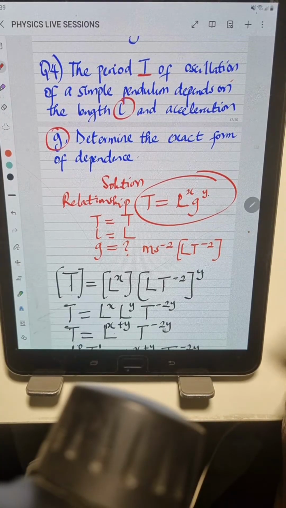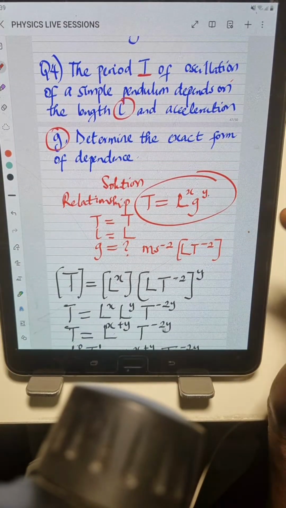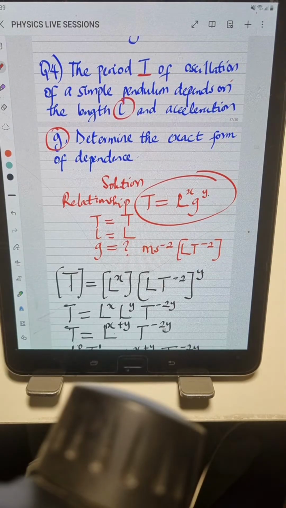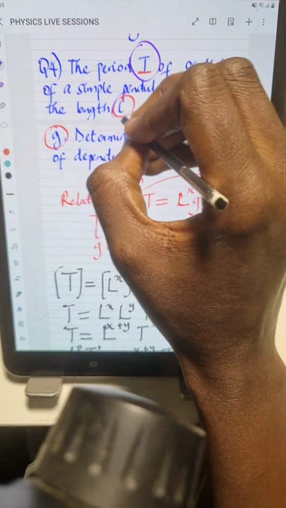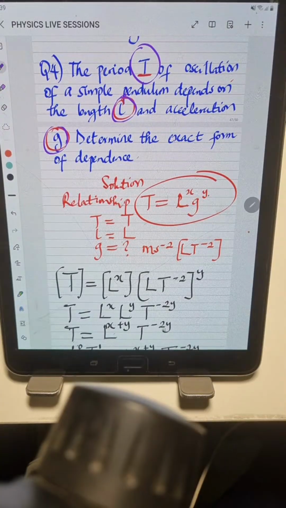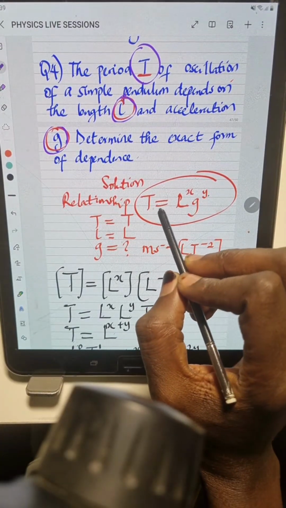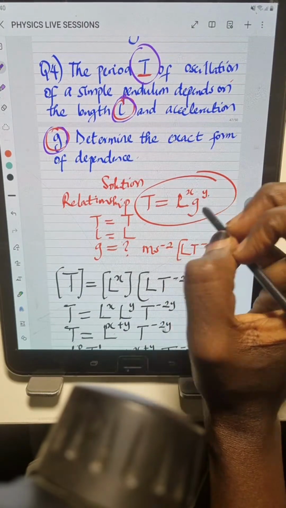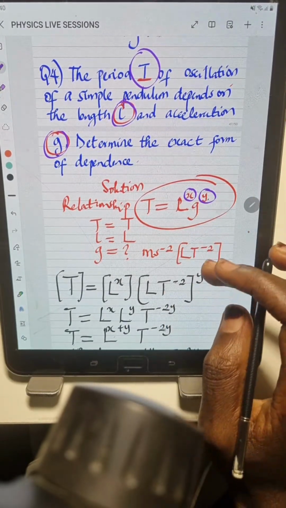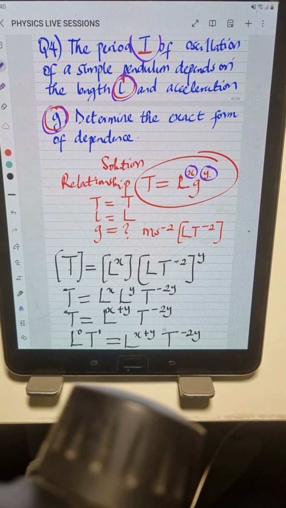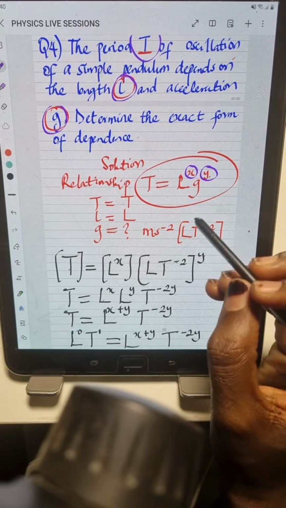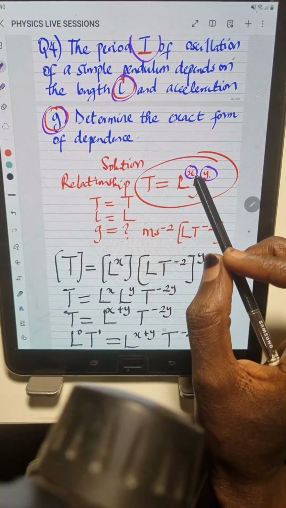So the first thing we do for a question of this nature is for us to establish a relationship between the given quantities. The quantities given in this question, we are given period t, the length L, and acceleration g. So we establish the relationship, which is t is equal to L times g. But we have to introduce the constants x and y. Okay, so we have to get the values of x and y so that we make comparison between the left hand and the right hand side for us to be able to get the exact form of the dependence. So we establish the relationship, which is t is equal to L to the power of x, g to the